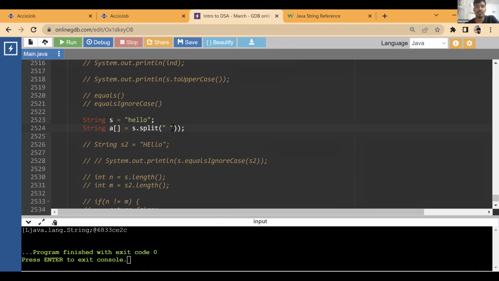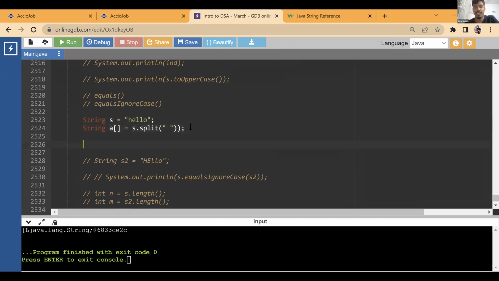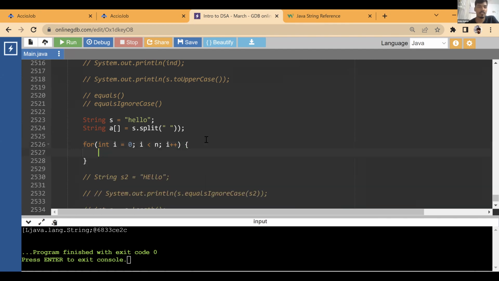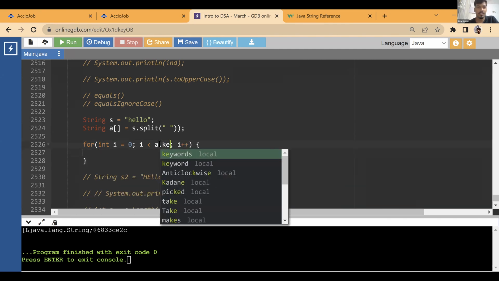What this is doing is, if you have a string, it is going to give you all the words in the string. For example, let's say I go from 0 to less than a dot length, i plus plus.